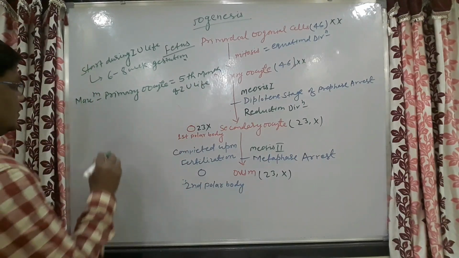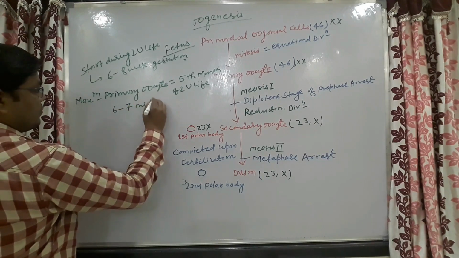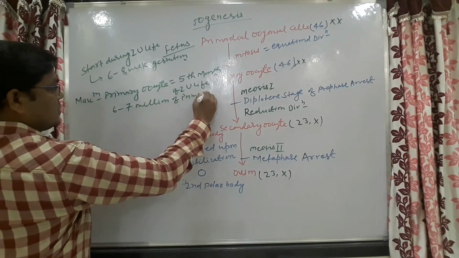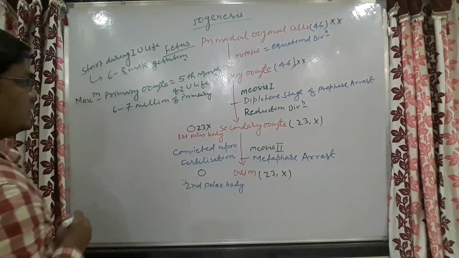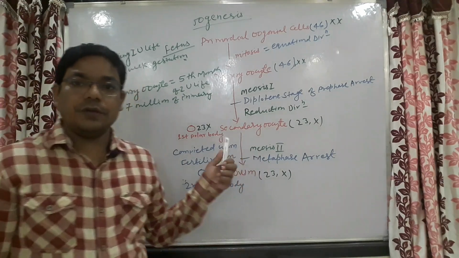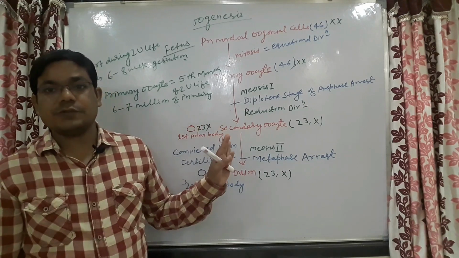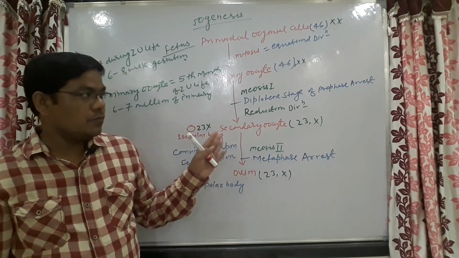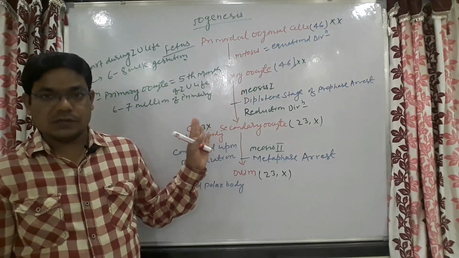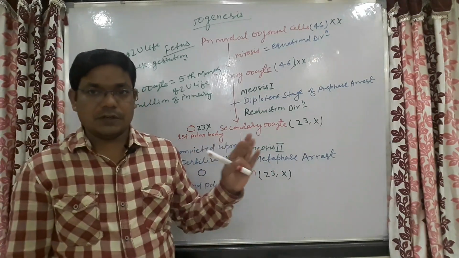That is 6 to 7 million primary oocytes are present. Here we have to know the important concept that oogenesis is a continuous process. Later on we will discuss the development of the ovarian follicle.